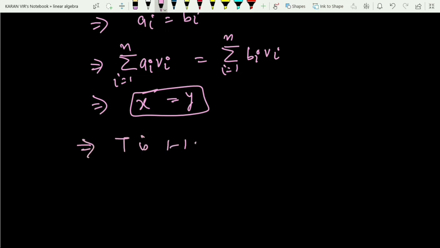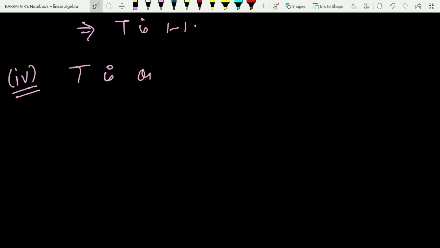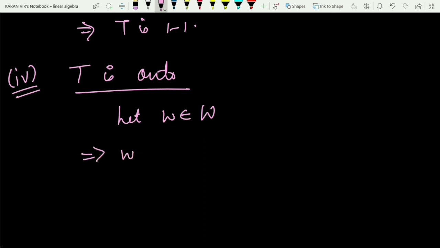And the last part, that is the fourth part, which I have to prove is T is onto. So in order to prove that T is onto, let me consider any arbitrary element w coming from capital W. So this implies w can be written as a linear combination of the elements of B2. Why can I do this?